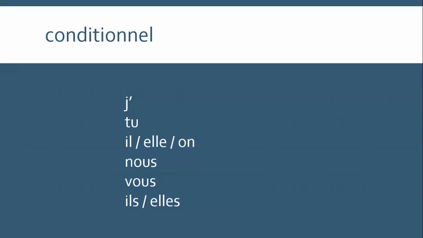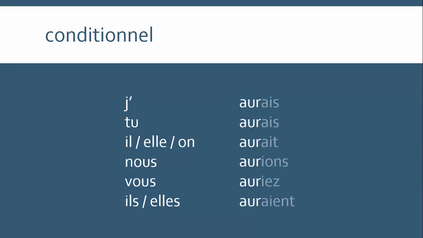And if you know that, the conditional is relatively simple because, of course, the stem for the conditional is always the same as that for the future. So we have aur again, only this time we use the imperfect endings. Remember, with the future and the conditional, the irregularity is only ever with the stem. The endings are always consistent. So the conditional conjugation is j'aurais, tu aurais, il, elle, on aurait, nous aurions, vous auriez, and ils, elles auraient.